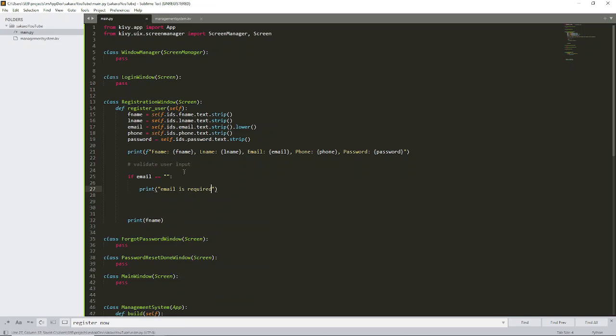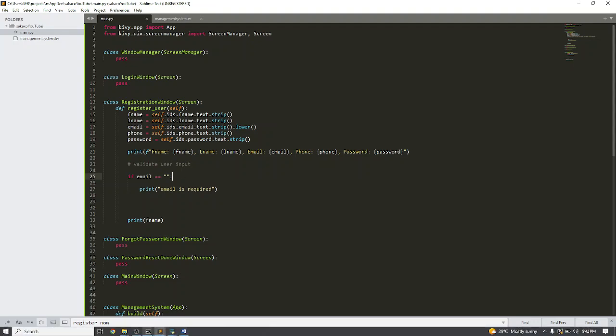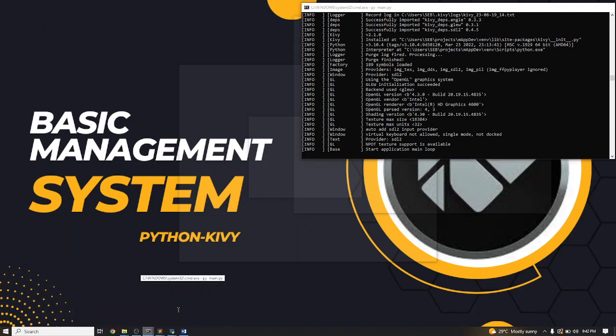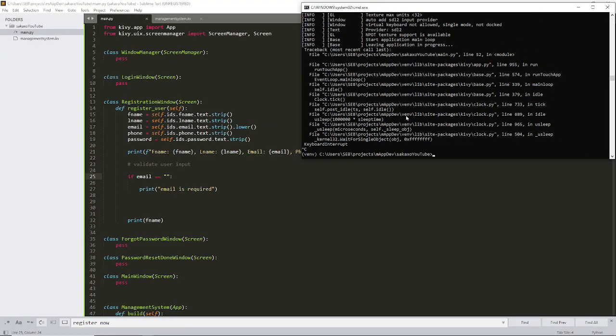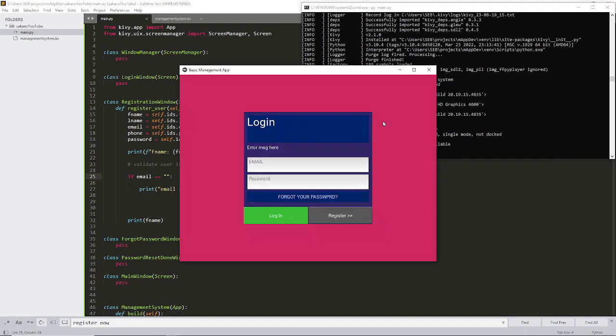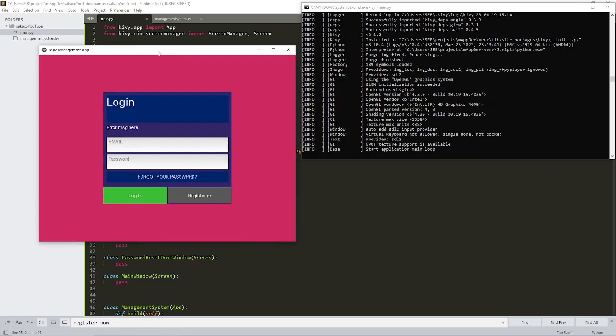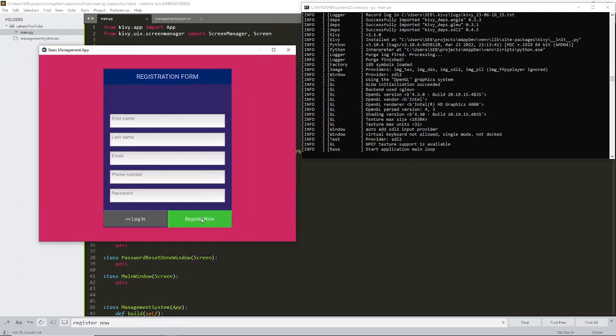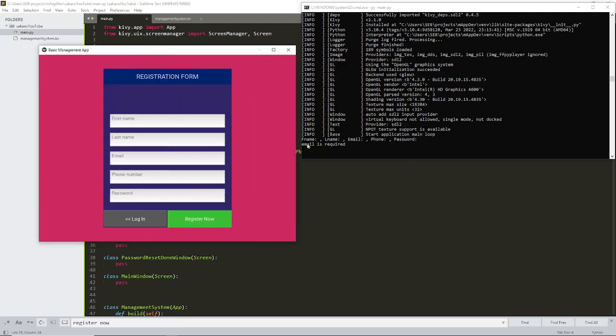Okay, if the email is empty, meaning if there is nothing provided in the email section, we say email required, and we want to print that in our terminal. So let's see how that is working first. Here if I submit this, it says email is required, right? Meaning it's working.